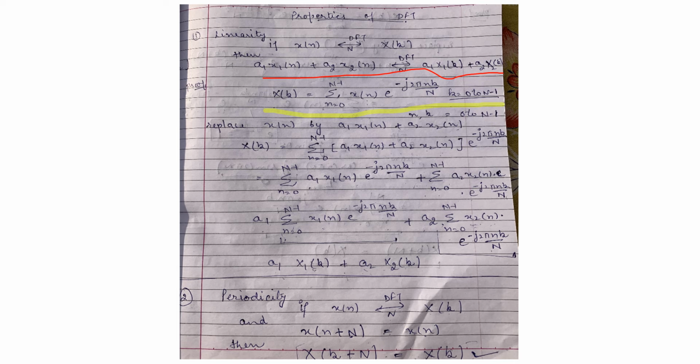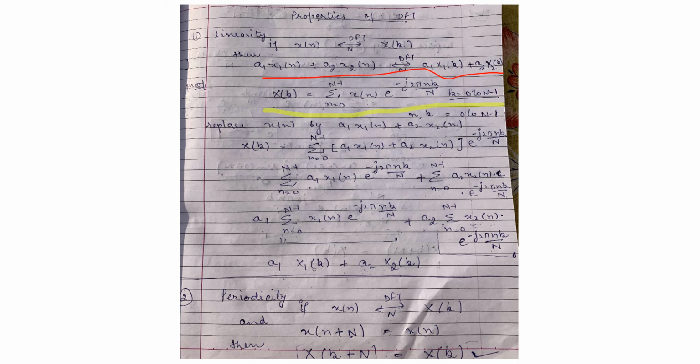Now open this bracket. Summation 0 to N minus 1, a1 x1(n) multiplied by e raised to power minus j 2 pi nk upon N, plus summation n from 0 to N minus 1, a2 x2(n) multiplied by e raised to power minus j 2 pi nk upon N. Now take a1 common from first summation.